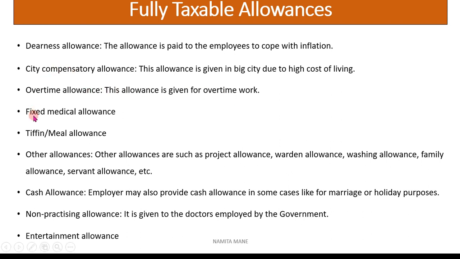Next are fixed medical allowance, tiffin and meal allowance, then other allowances such as project allowance, guardian allowance, warden allowance, washing allowance, family allowance, servant allowance, etc. These types of allowances are fully taxable.